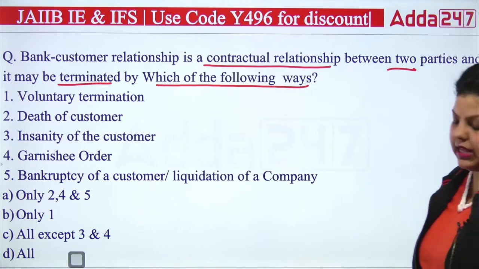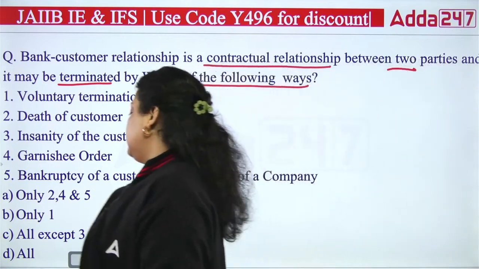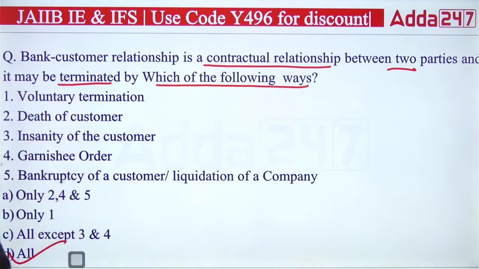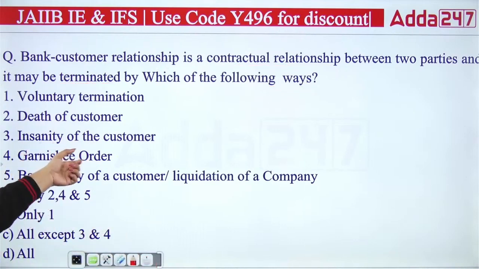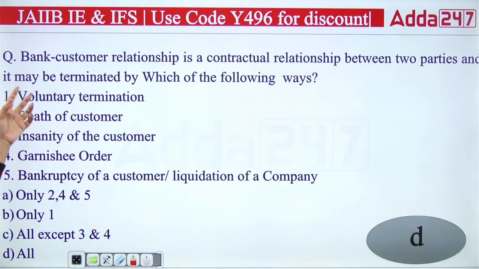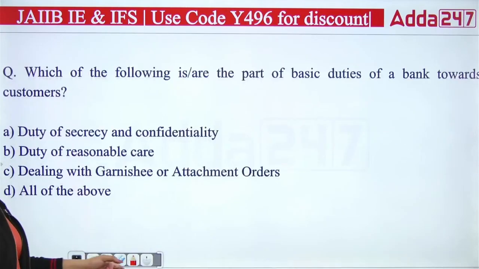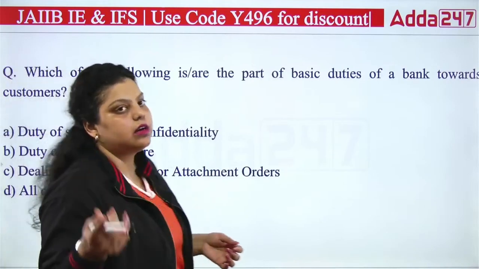Okay, and the right answer here will be all. All are the ways by which the relationship can be terminated. It can be voluntary, it can be in case of death of a customer, it can be insanity of the customer, it can be garnishee order or bankruptcy of a customer, liquidation of a company. So right answer will be D. All are the ways by which the contractual relationship can be terminated between a bank and a customer.